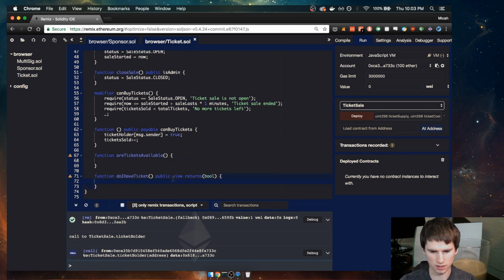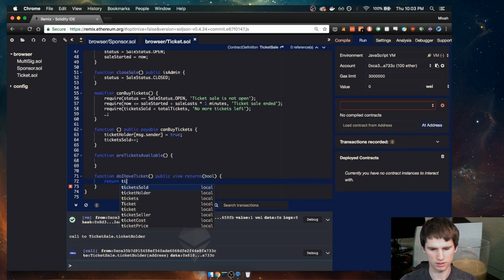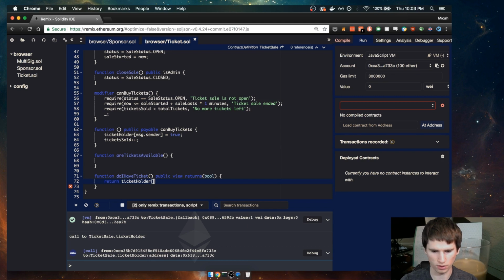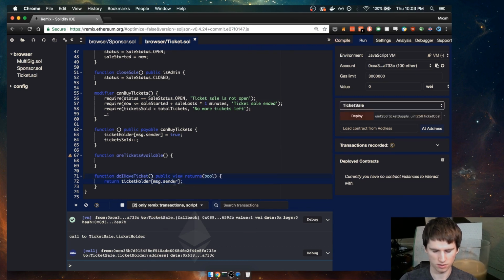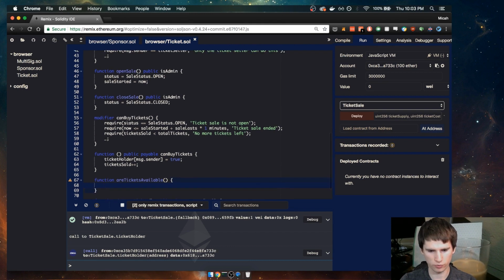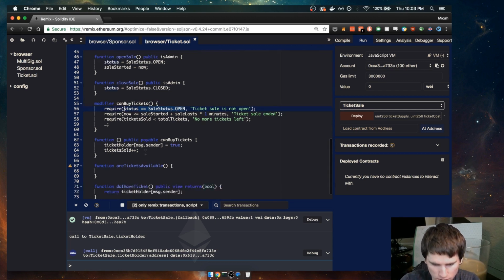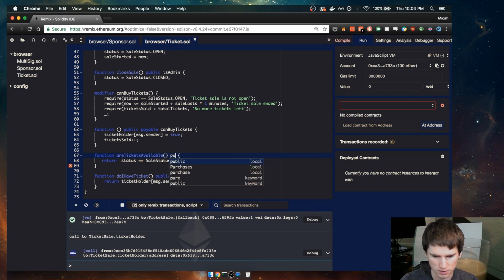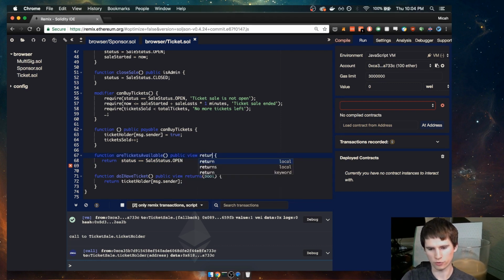Okay, so do I have a ticket? We're just going to return ticket holder. Is it ticket holder or ticket holders? Ticket holder, okay. Message.sender. Pretty simple. Are tickets available? Let's go ahead and return all of these things ANDed with each other so that we can help out some people writing programs using our contract. So this is going to be a pure function, which means it doesn't even, no, that's not a pure function. The other thing's a pure function. This is going to be a view as well. Public view returns Boolean.